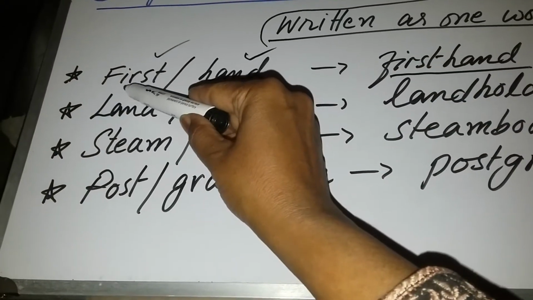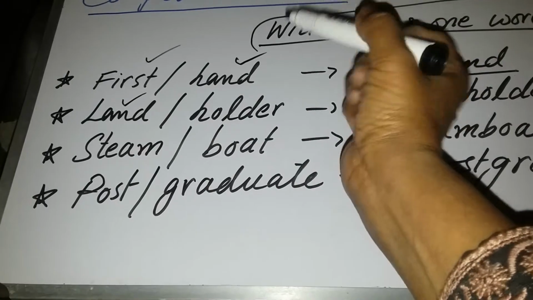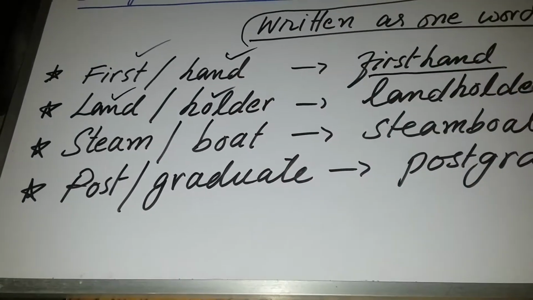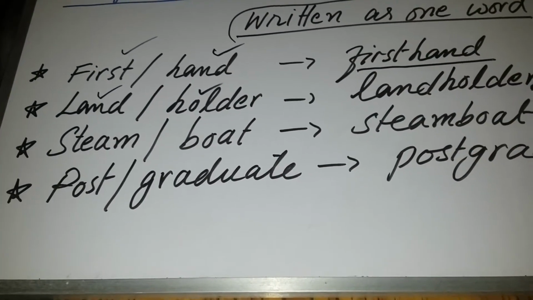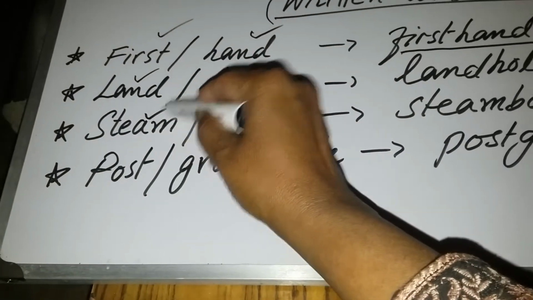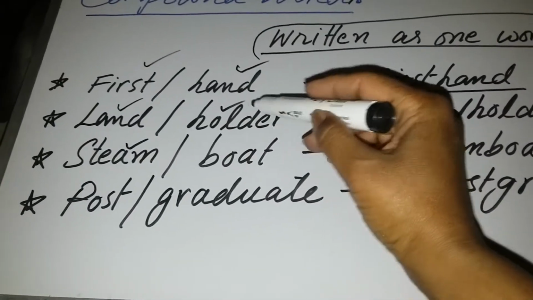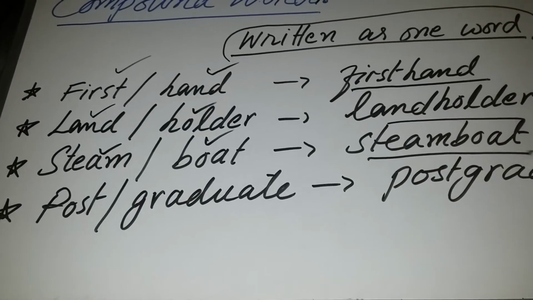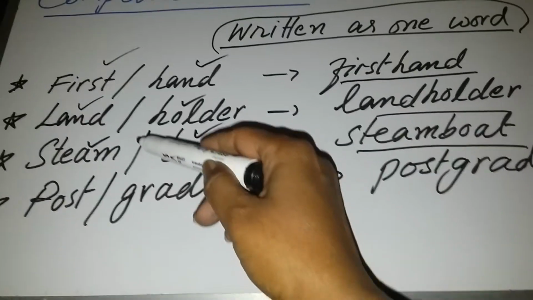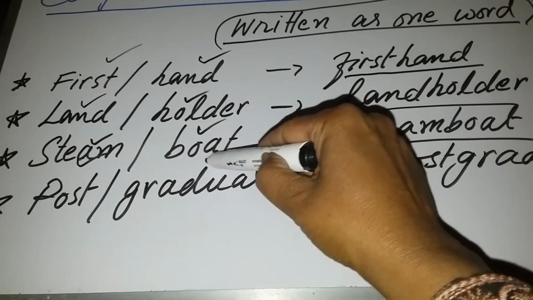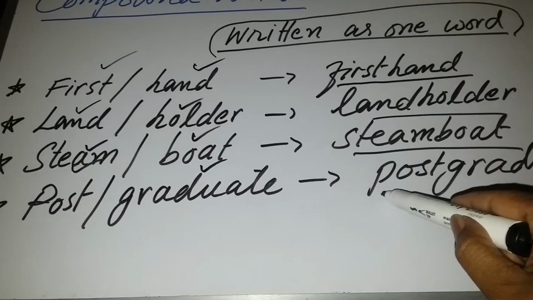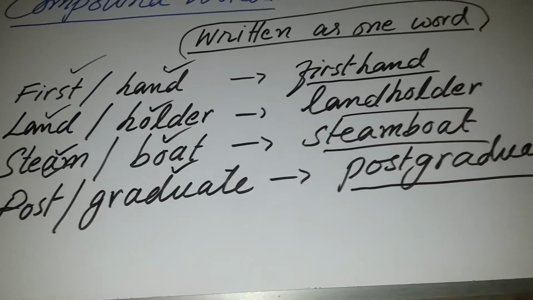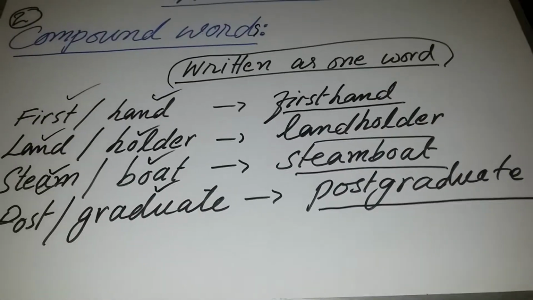Similarly, in the second example, land and holder: the compound word is landholder. In the third example, steam and boat: the compound word is steamboat. Post and graduate: the compound word is postgraduate.